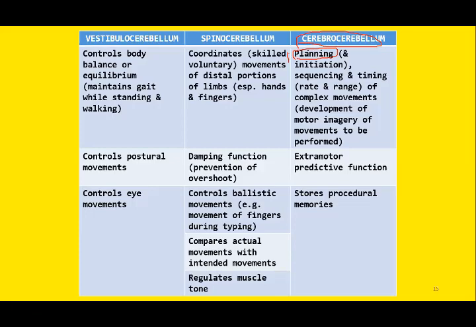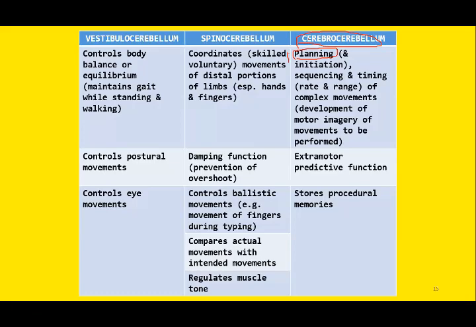Since it is connected with the cerebral cortex, which is considered the cognitive part of the brain, all the cognitive skills will be performed by this portion of cerebellum. So it will program the movements, it will plan the movements. How will it plan?